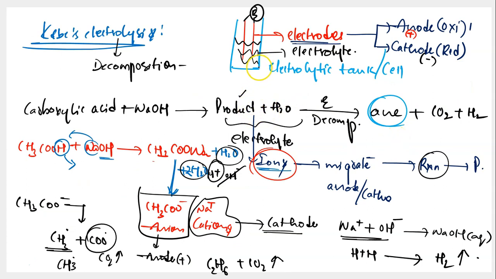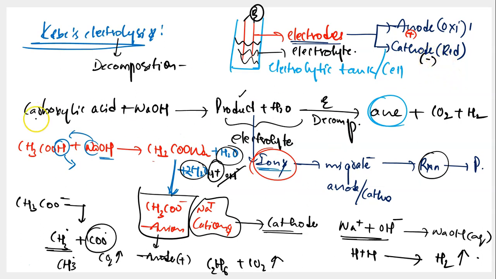It's electrolytic decomposition basically. So you need an electrical tank which contains electrodes, cathode and anode. At anode, oxidation occurs and it itself is positive. It attracts all the anions of the solution. And cathode, it itself is negative and it attracts all the cations from the solution, and reduction occurs at cathode.